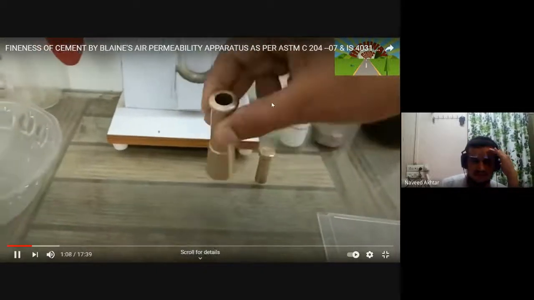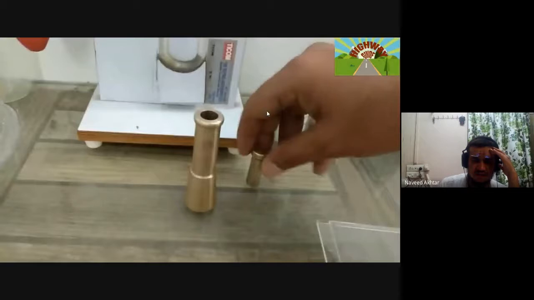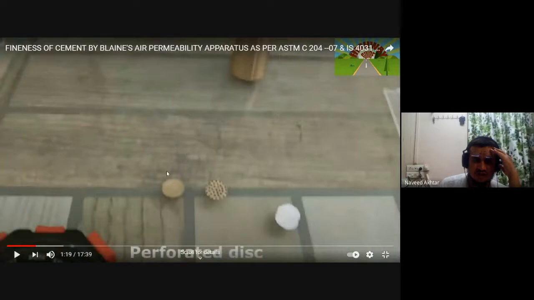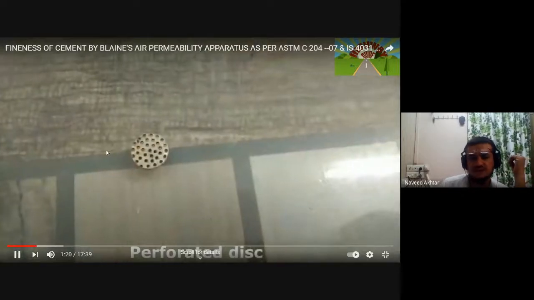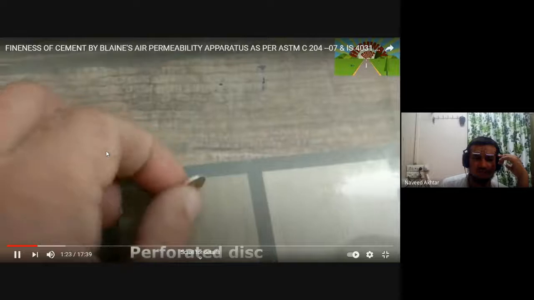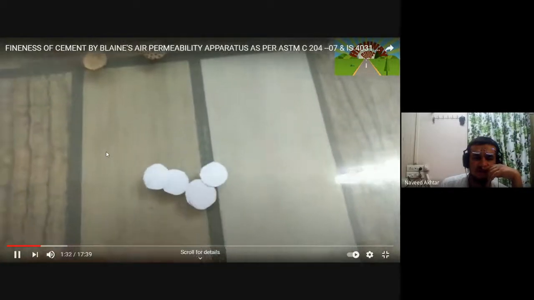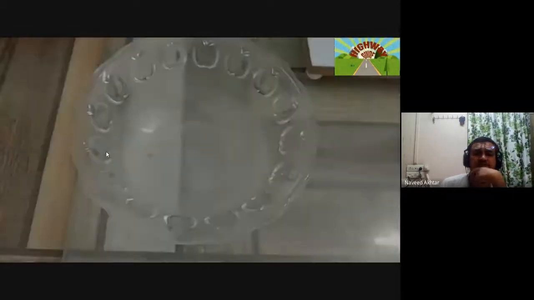You can see the cell. It's coming with the perforated and closed plates. The cell you can see here. These are the plates, this perforated plate of the cell. This is the plate of the cell, and here you can see the white color. These are the filter papers, plain disc. These are the filter paper. Stopwatch, and this is the bowl.